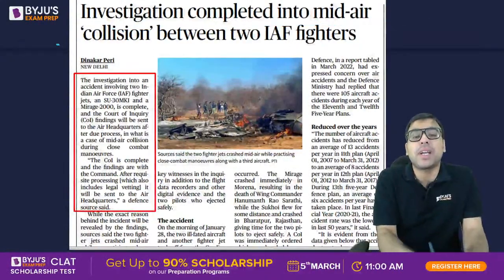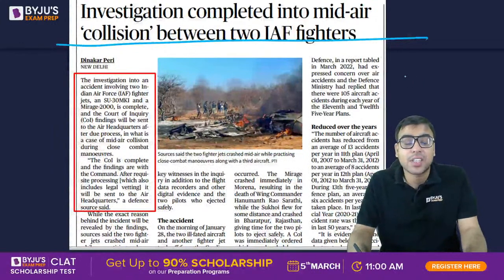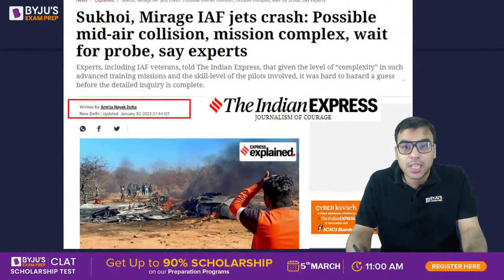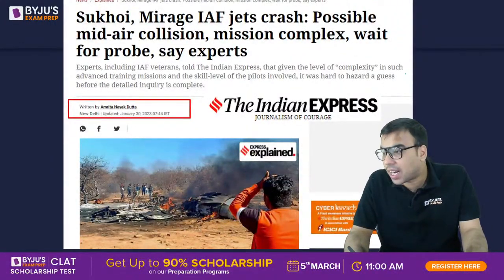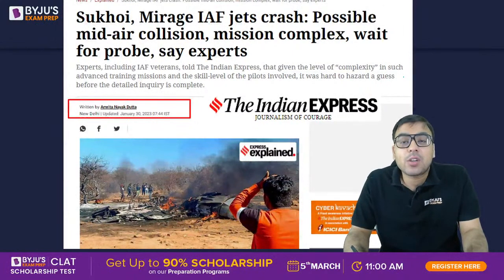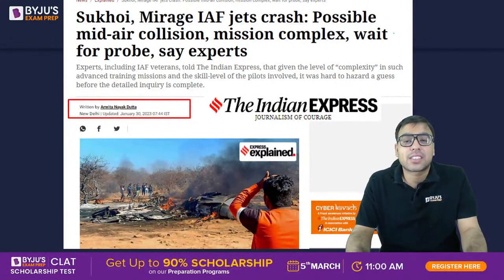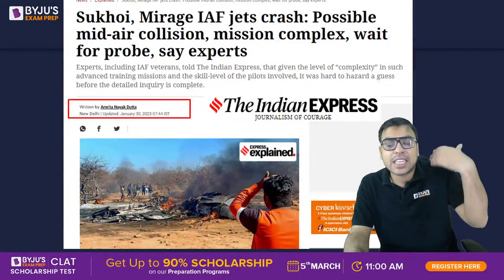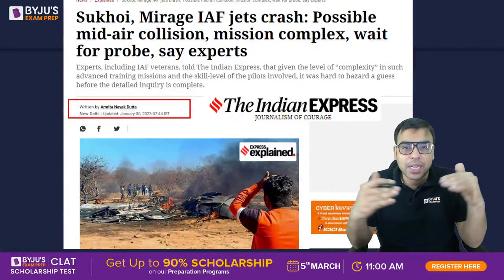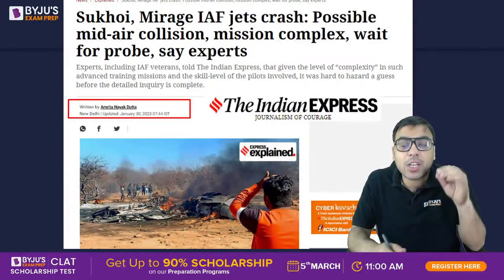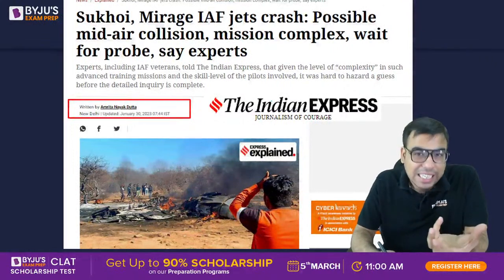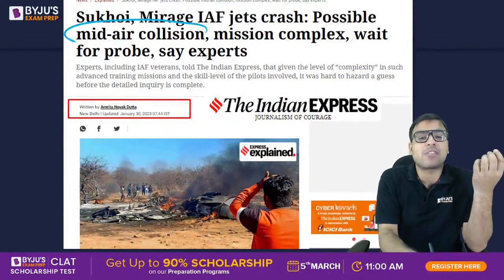Investigation completed into mid-air collision between two IAF aircraft. Yes. See, what happened was in January this year, hardly 1 month back, two Indian Air Force jets crashed. Initially there was confusion whether they had a mid-air collision or not, because they both crashed at the same site. So there was fear that it was a mid-air collision.